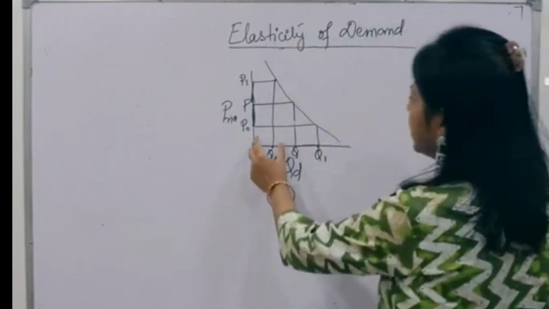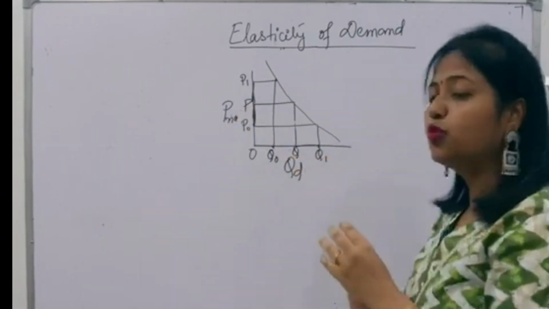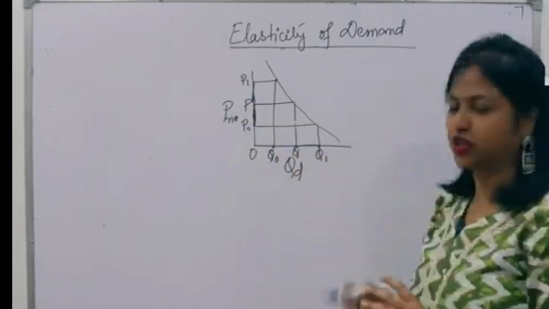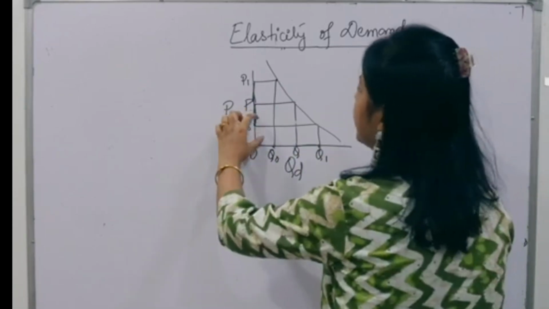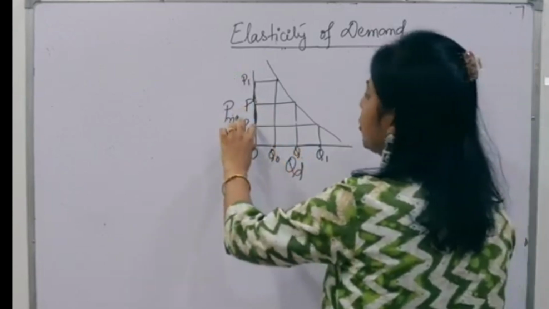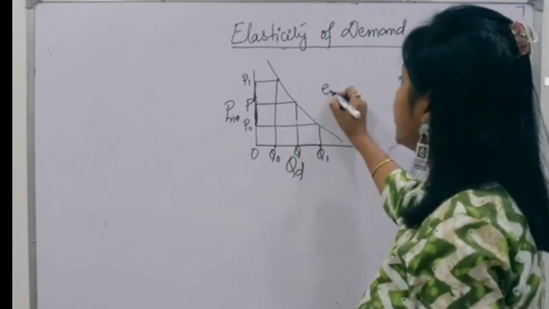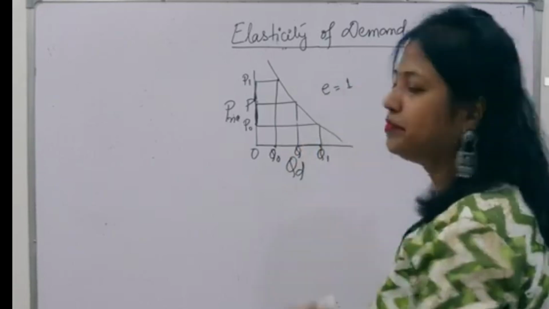So what is happening? Your price and demand are moving in the same proportion. If price is increasing by this much, demand falls by this much. If price is dropping by this much, demand increases by this much. So it is a case of E is equal to 1.